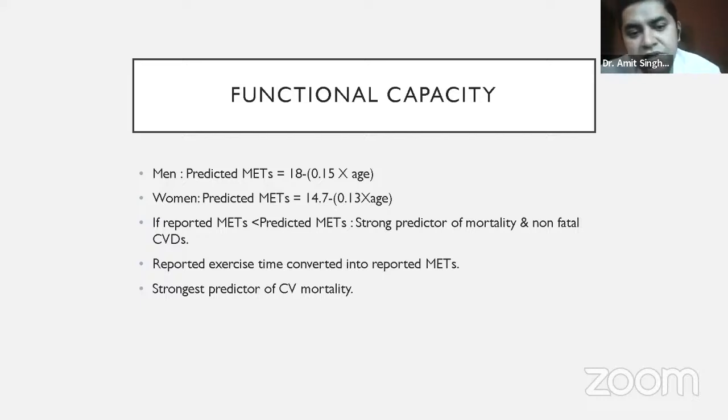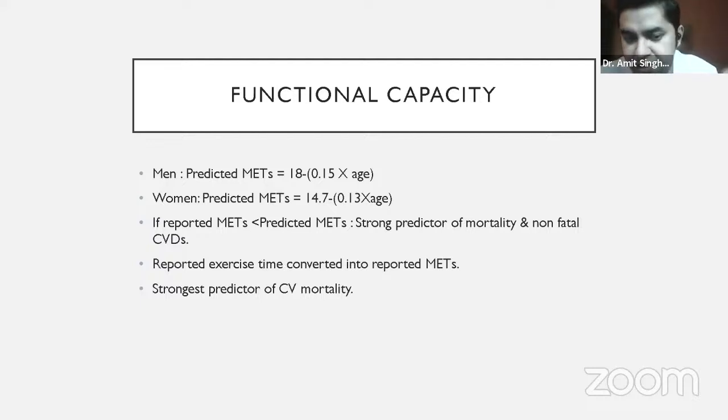Suppose someone is expected to walk at least 10 minutes and he could walk 8 minutes, that comes to 80%, so it will be considered normal. However, if that person could achieve only 7 or 6 minutes, we know it is abnormal. This is called functional capacity, and it is found in studies to be the strongest predictor of cardiovascular mortality.